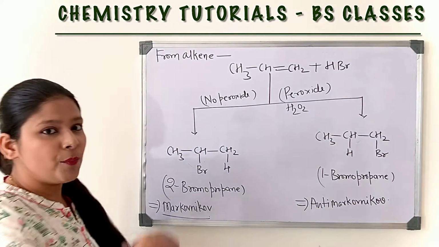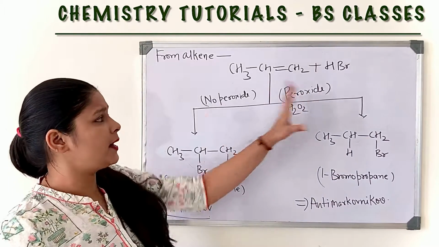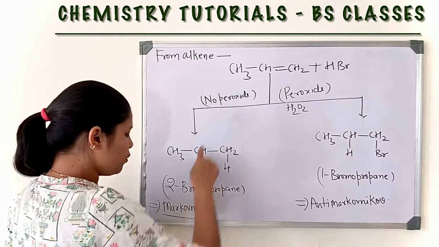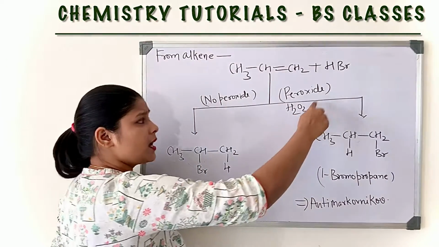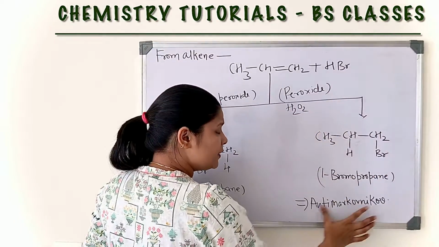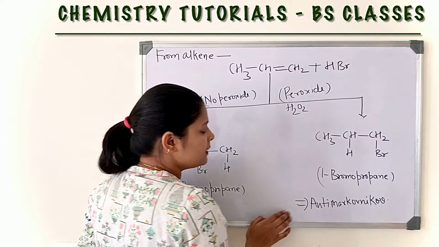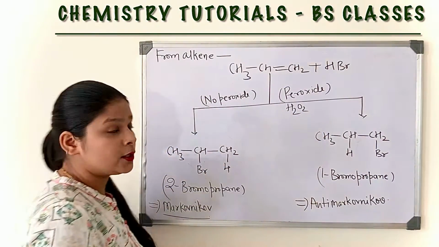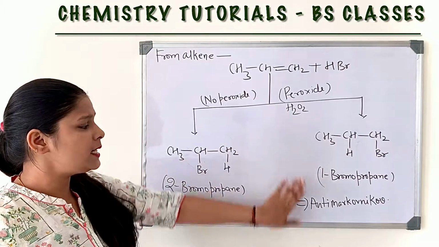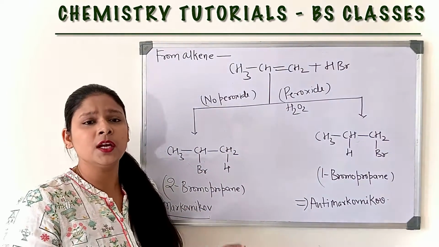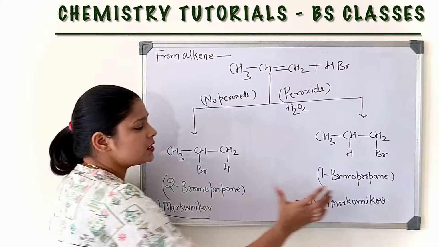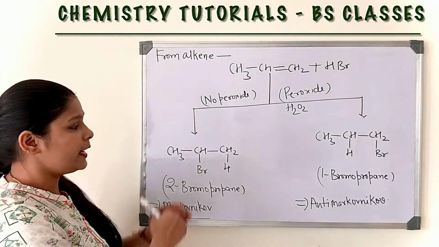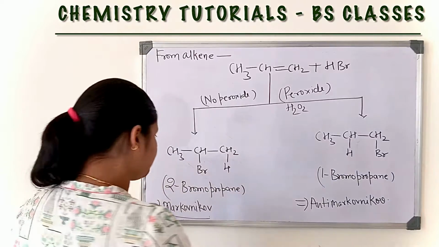The main difference between Markovnikov and anti-Markovnikov is that in Markovnikov addition there is no peroxide, but if there is a peroxide present, then it is anti-Markovnikov addition. Means without peroxide no anti-Markovnikov addition takes place. Now I will discuss Markovnikov addition and anti-Markovnikov addition in detail one by one.